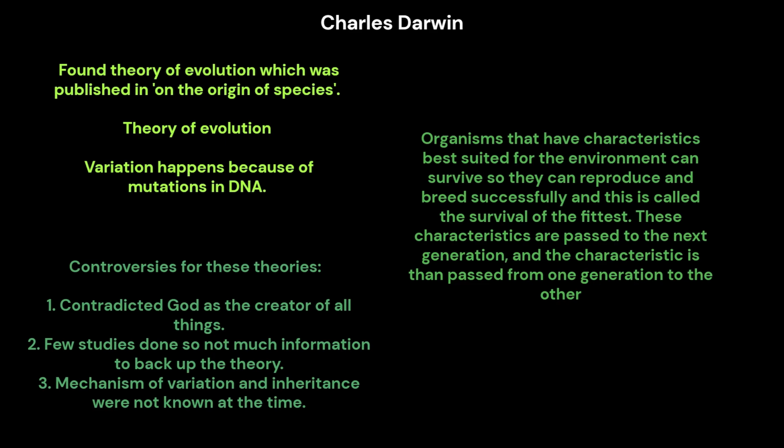Controversies for these theories. 1. Contradicted God as the creator of all things. 2. Few studies done, so not much information to back up the theory. 3. Mechanisms of variation and inheritance were not known at the time.